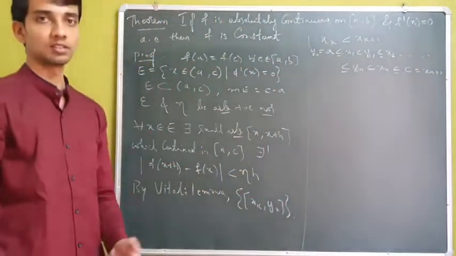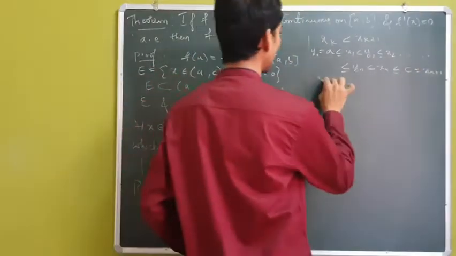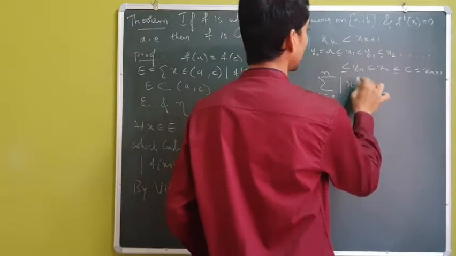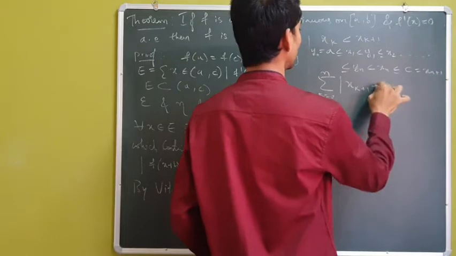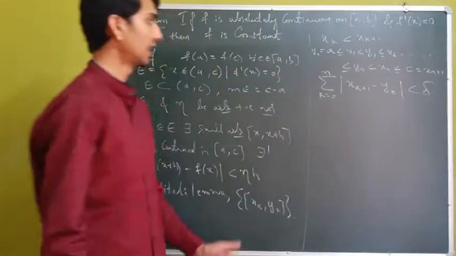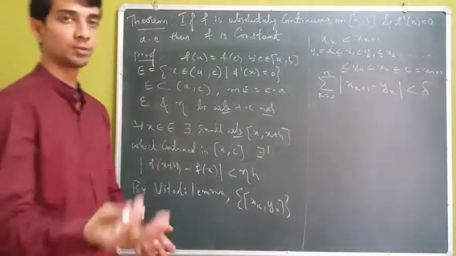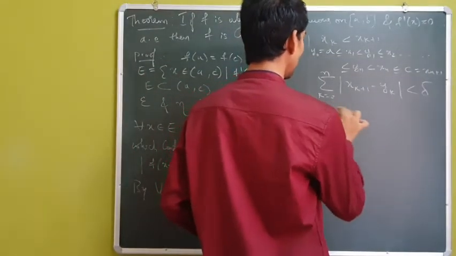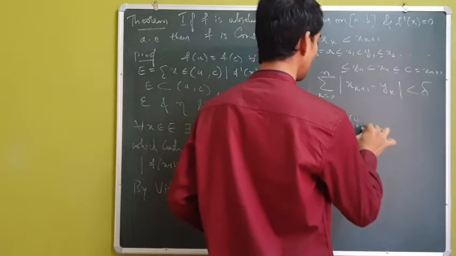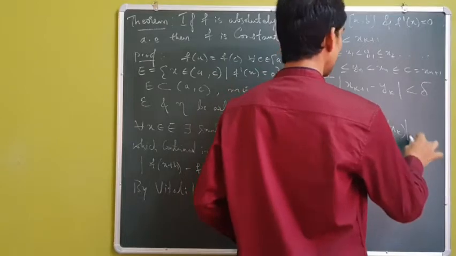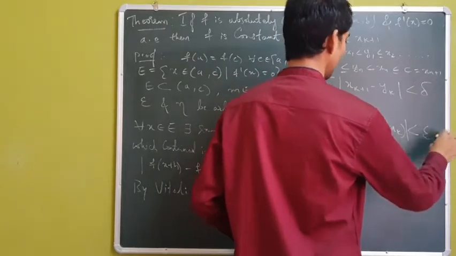So I can have this now, and again in a similar fashion, if I consider the summation of xk plus 1 minus yk, that will be less than delta, and by the absolute continuity of f, I can have the summation for k from 1 to n of mod of f of yk minus f of xk to be less than epsilon.